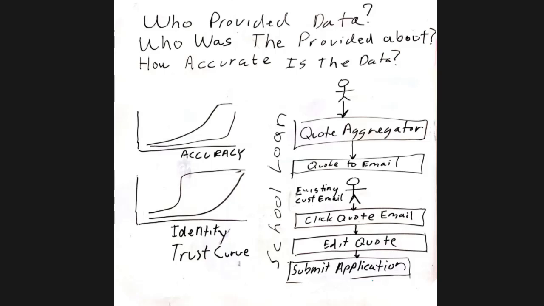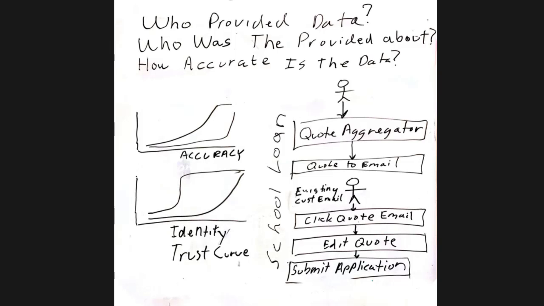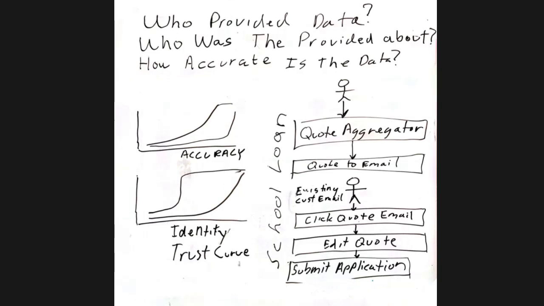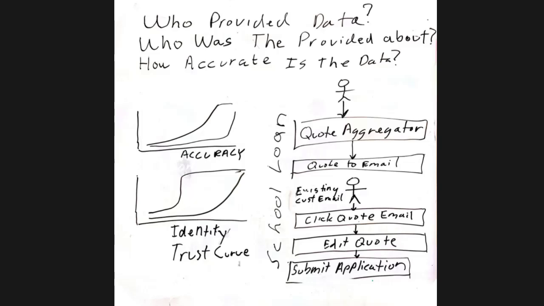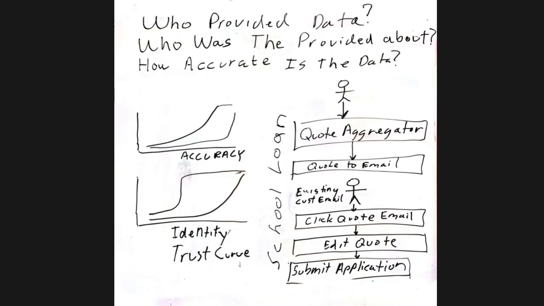And then the accuracy of the data also has curves. If we think we can get public or credit or other data for the school loan and validate it, we get to a point where we're ready to pay to validate it, right? That might be late in the game where we do that because we want to make sure they're serious. And so we're going to give them teaser loan rates or payments, right? And the other possibility is that person exists in our system already. And if it looks like the data they entered for this, or we filled in, matches our data, then we might believe that data is accurate earlier.